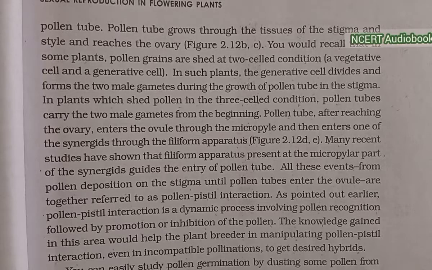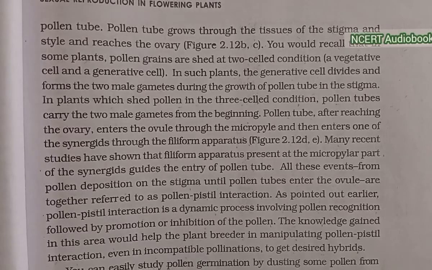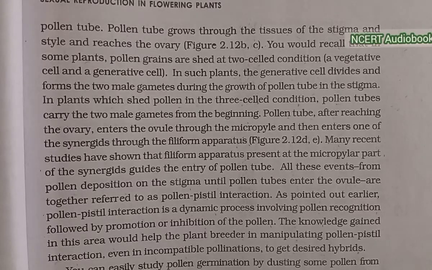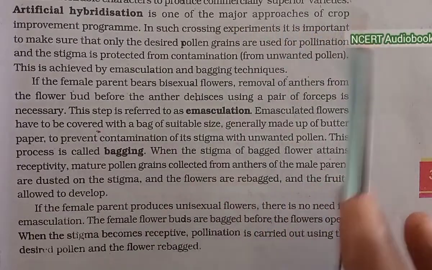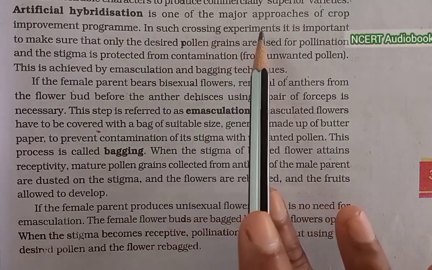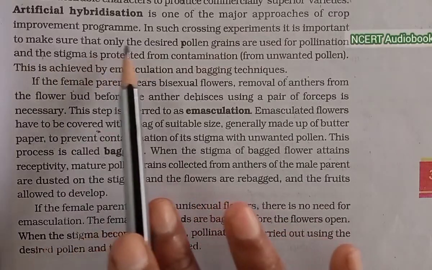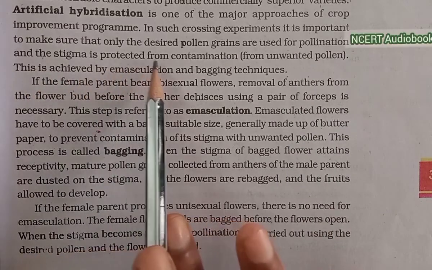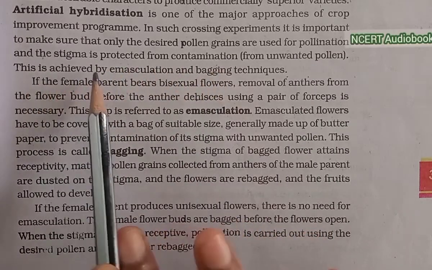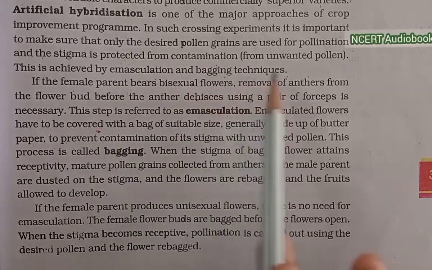As you shall learn in the chapter on plant breeding, a breeder is interested in crossing different species and often genera to combine the desirable characters to produce commercially superior varieties. Artificial hybridization is one of the major approaches to crop improvement programs. In such crossing experiments, it is important to make sure that only the desired pollen grains are used for pollination and the stigma is protected from contamination. This is achieved by the emasculation and bagging technique.